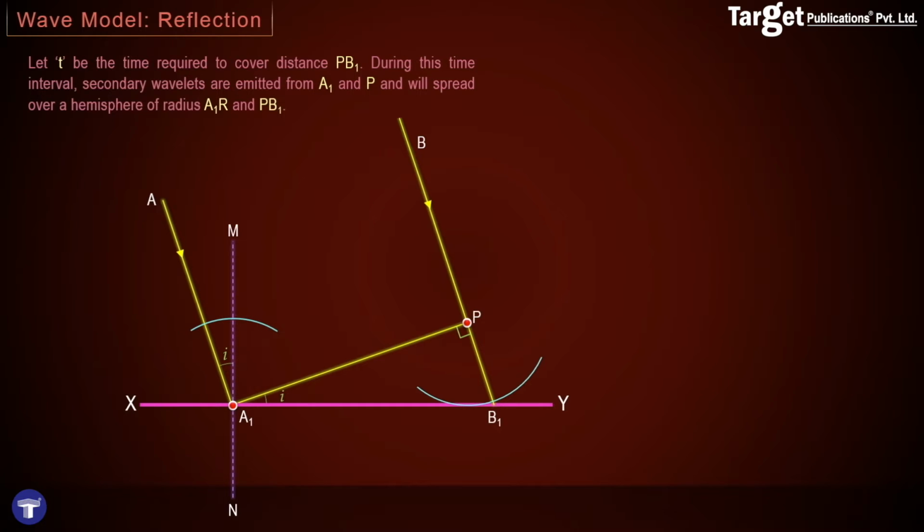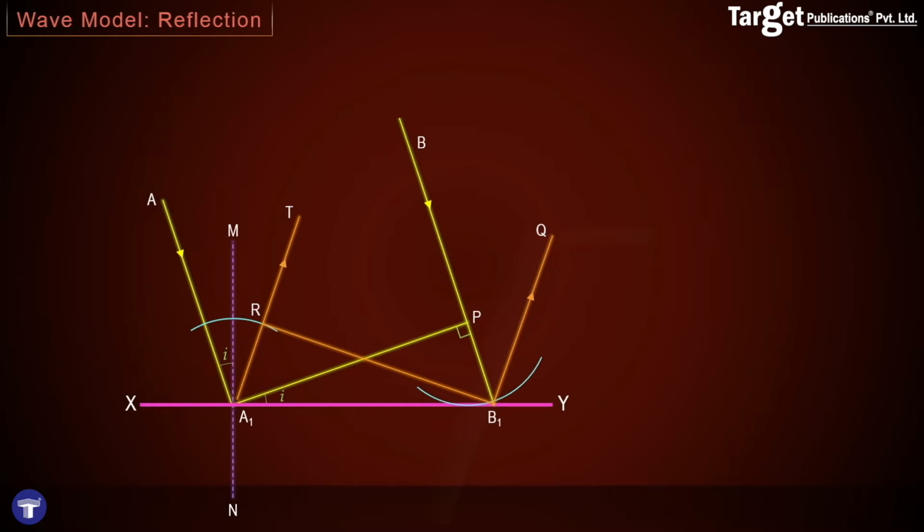Thus we have drawn the position of the wave which is starting from point A1 and point P after the same time t. So when the wave starting from point P reaches B1, the wave starting from point A1 will have reached R. The tangent to these hemispheres is what gives us the new position of the wave front, and thus the new wave front is RB1. And as said before, the rays which are reflected will be found by drawing perpendicular lines to the wave front. A1t and B1q thus represent the reflected rays.